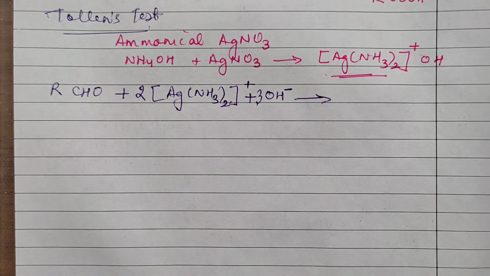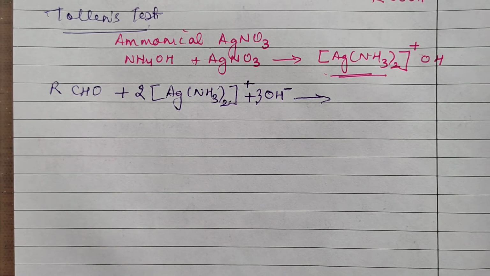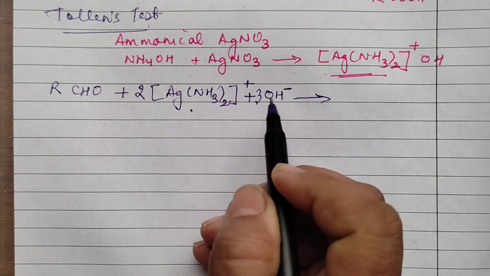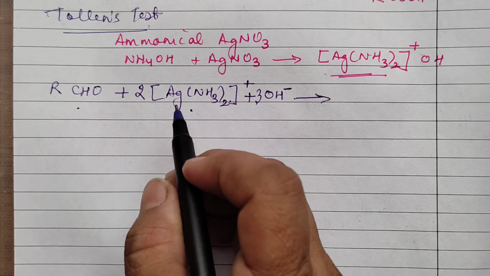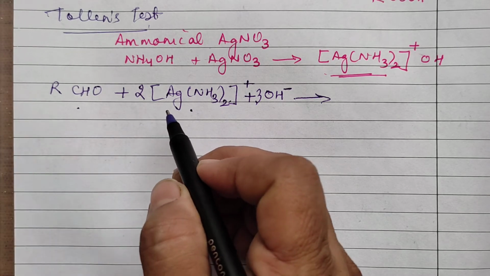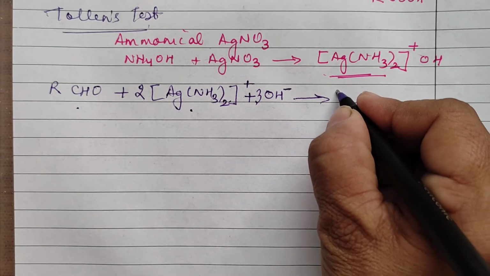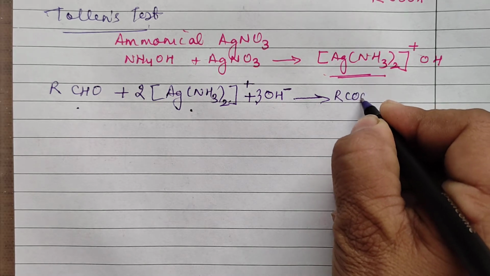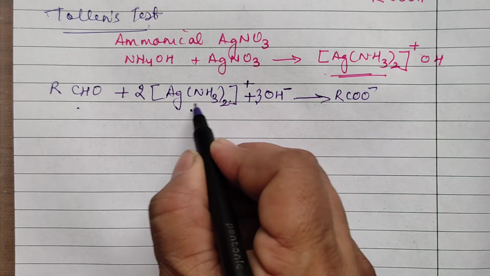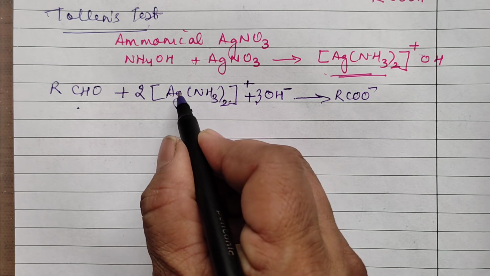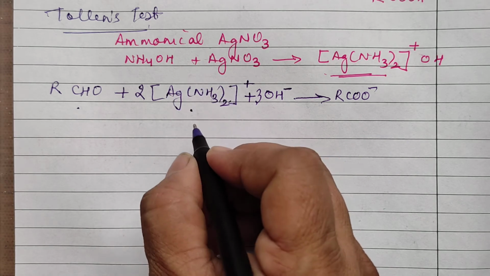I'll tell you exactly how you do it in the lab also. We have written this is Tollens reagent. Basic medium is because of this OH, and this is the aldehyde. Now, what happens is the aldehyde gets oxidized to form acid. That means this will form RCOO minus. It will form acid.